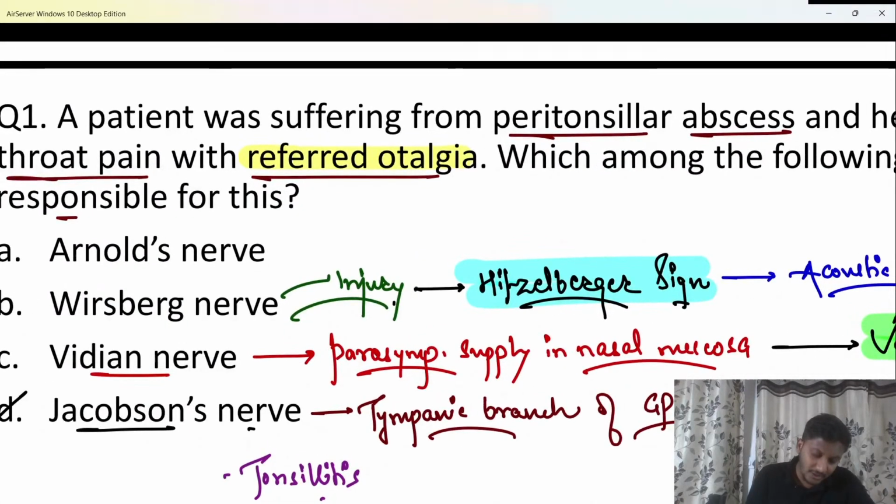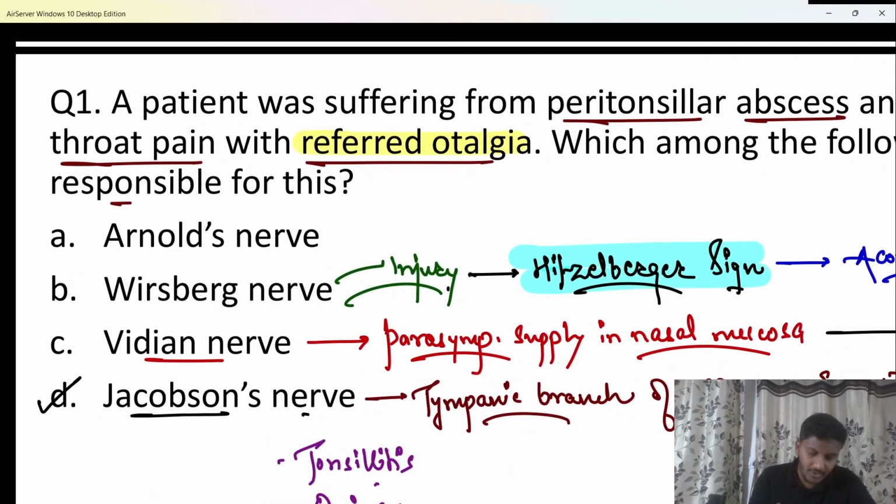When Arnold's nerve gets stimulated, we know, bache, that Arnold's nerve is the auricular branch of the vagus nerve, beta. Yes, so it is the auricular branch which supplies the external auditory canal, and it arises from the vagus nerve. Now we know, beta, that ear syringing should always be done in a postero-superior manner. But if ear syringing is done in the antero-inferior manner, you are going to irritate the floor of the external auditory canal.